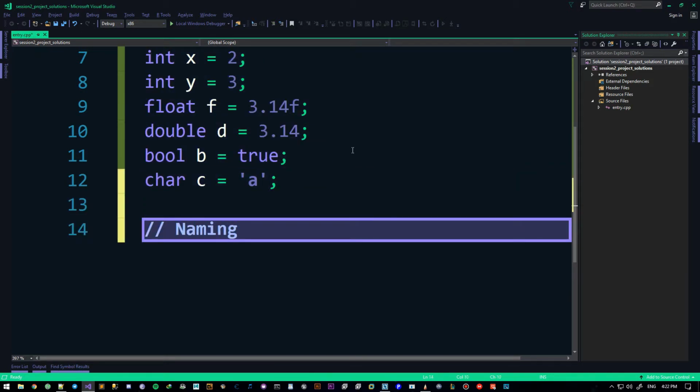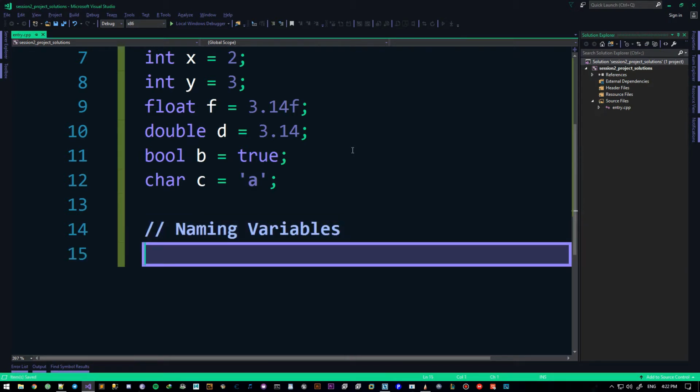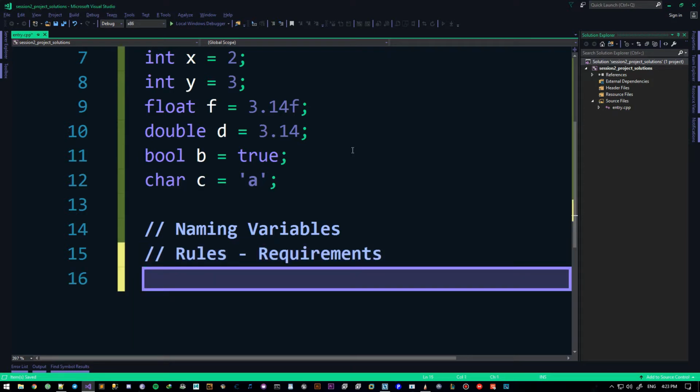So naming variables. How do we name variables? Well, there are a couple of rules and a couple of guidelines. The rules are requirements. You are required to obey them. But the guidelines, it's better to go by the guidelines rather than not. So the first thing we're going to talk about are the rules. There are a couple of requirements. All right, you need to do these. You need to obey these.